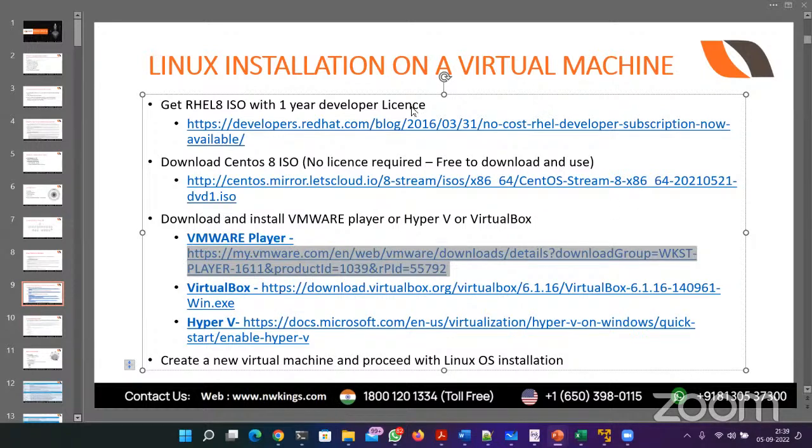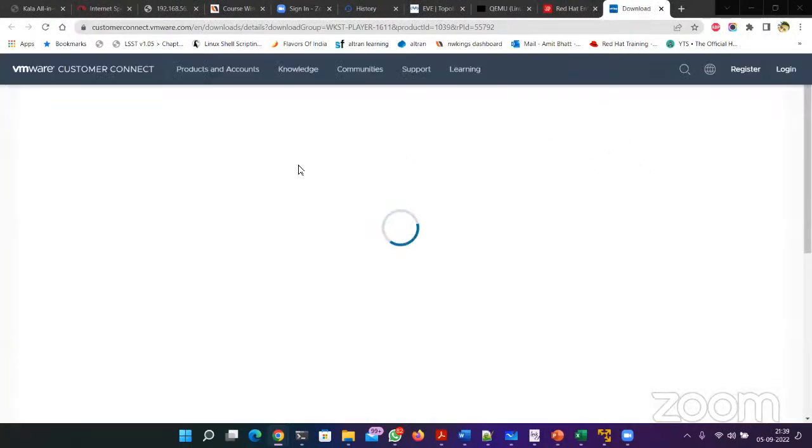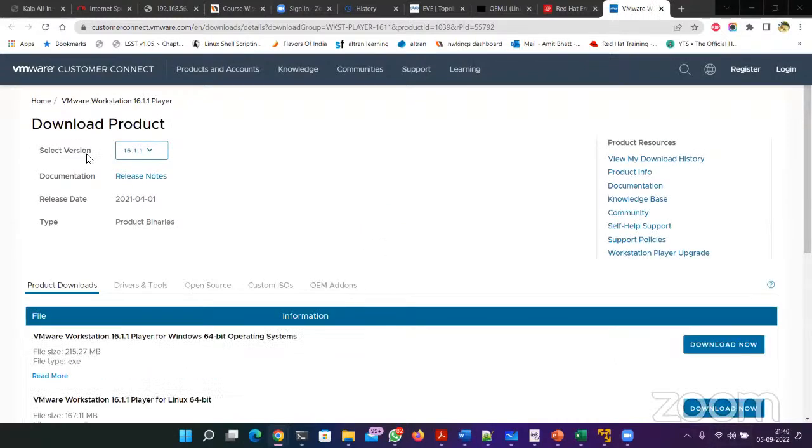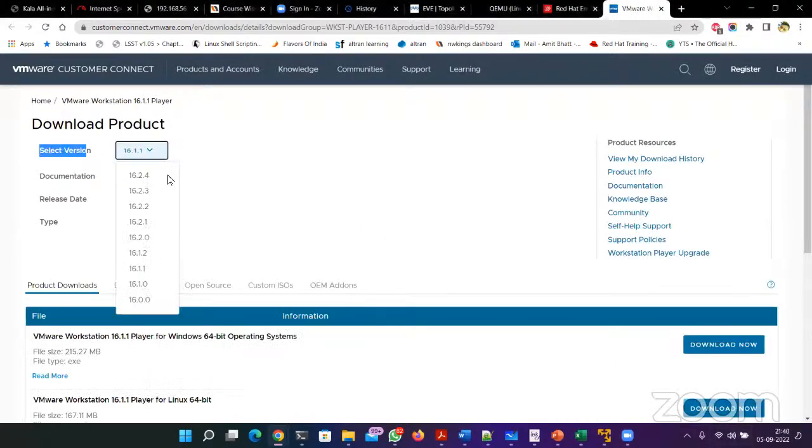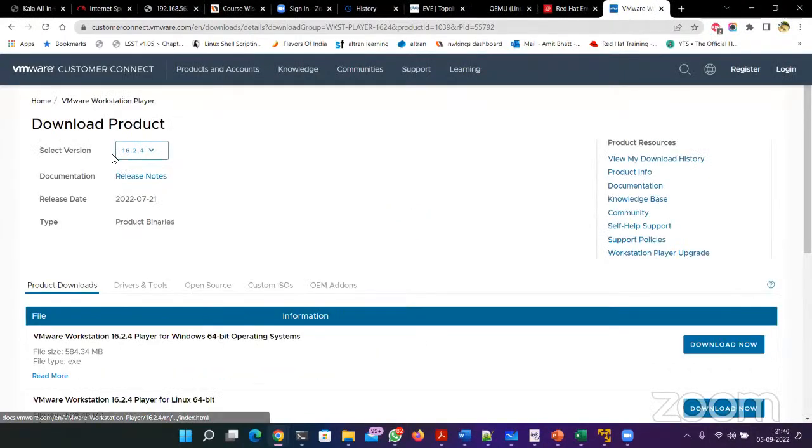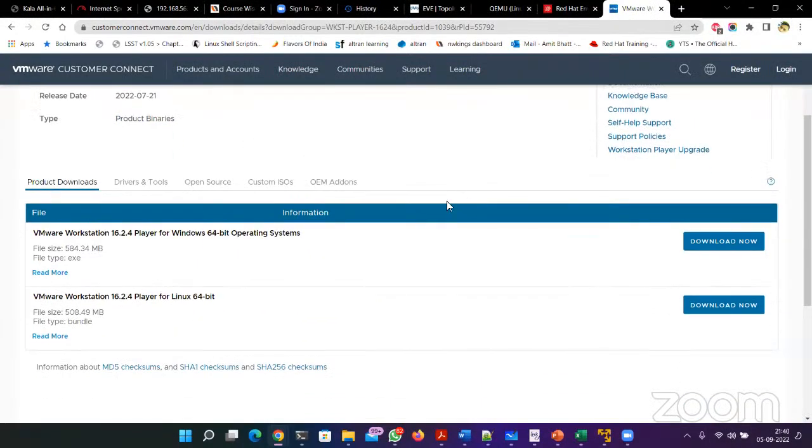Okay. So just click on the second link. A page will open. Make sure you select the latest version. Let it load, then I will show it to you. Yeah. So you see this select version. Make sure you are selecting the latest one, 16.2.4, and then the download button for Windows.